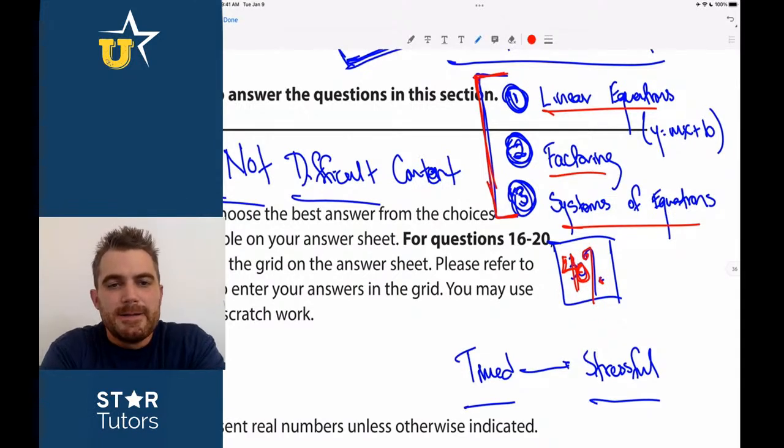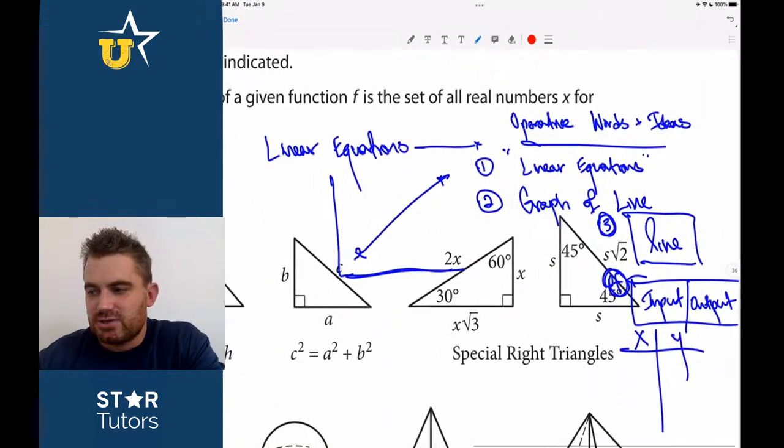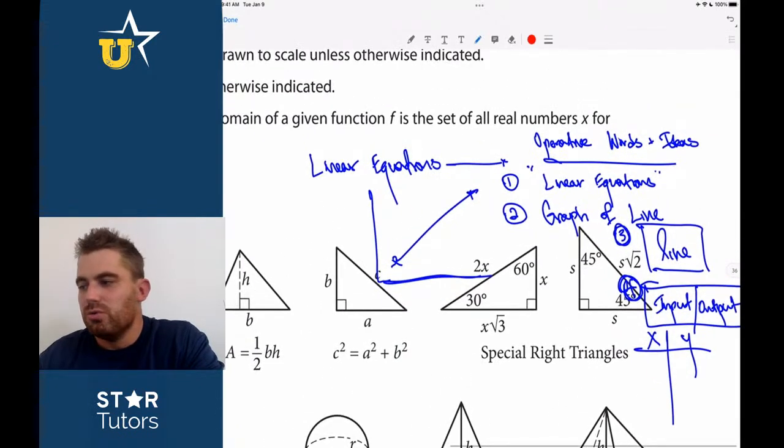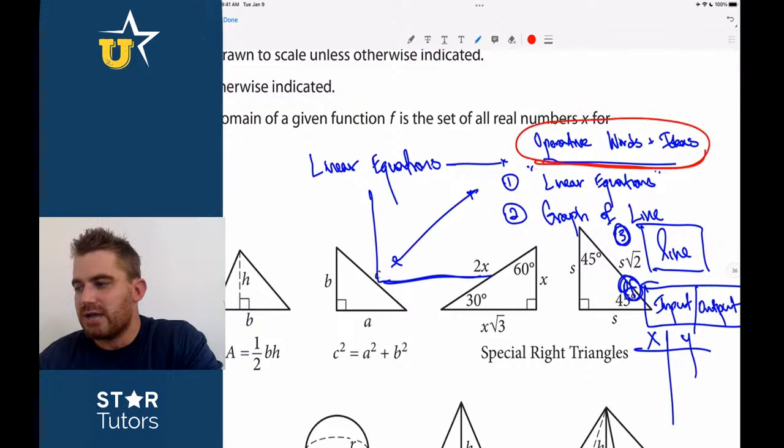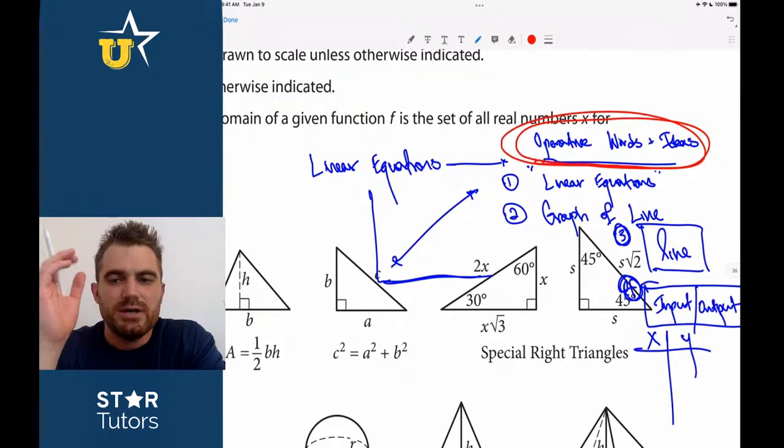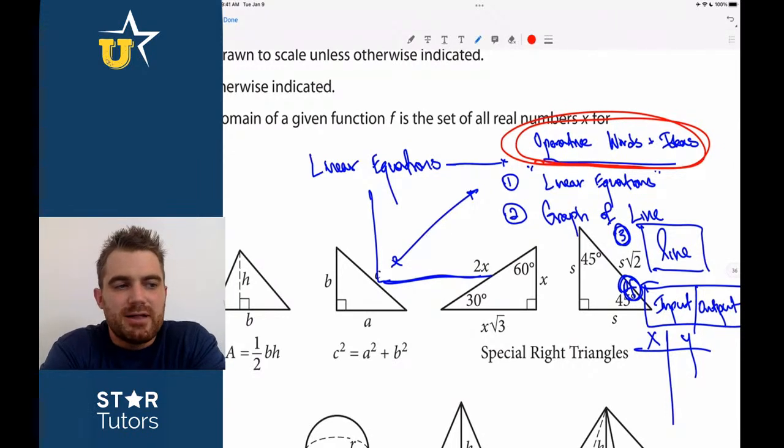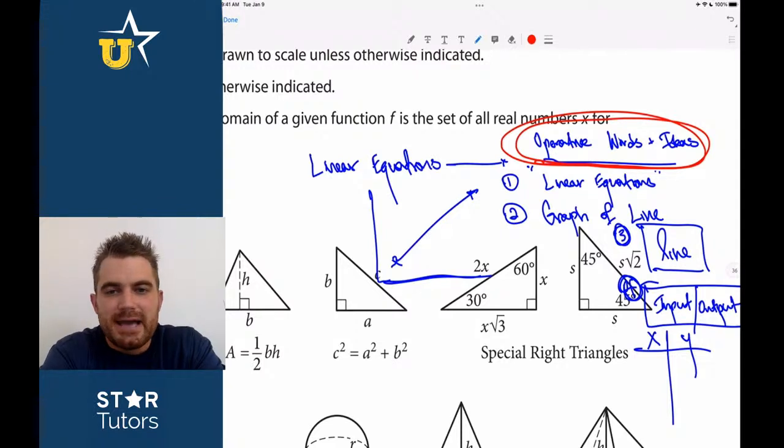3 topics. And again, the point of this video is not to be too long or too overly wordy. It's to show you that if you line up every topic on the SAT math section, you line up every topic and you learn what the operative words are for those topics, every single time I see systems of equations, this is what I'm going to do. This test is not very difficult. The math test on the SAT is significantly easier than it is on the ACT. And for anybody that's in an AP class right now, you should know that you can absolutely dominate the SAT math section, right? That's not going to be a problem.